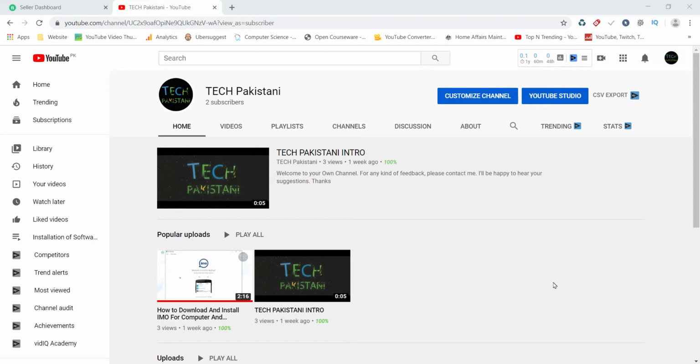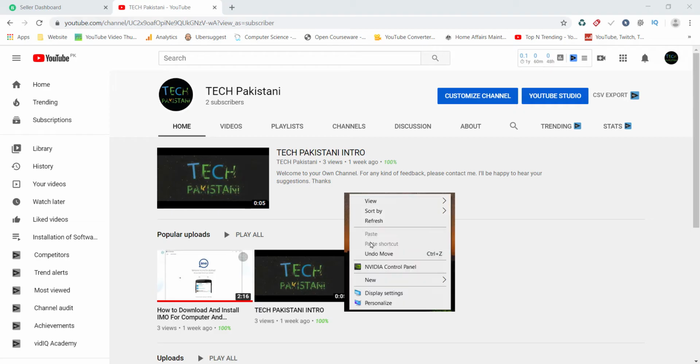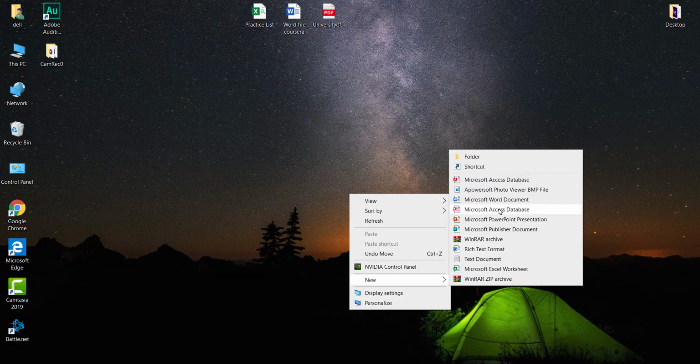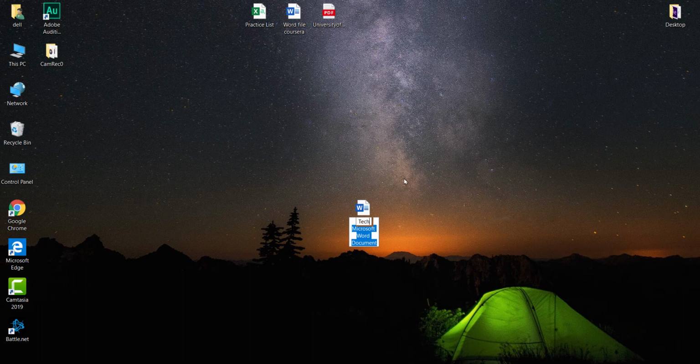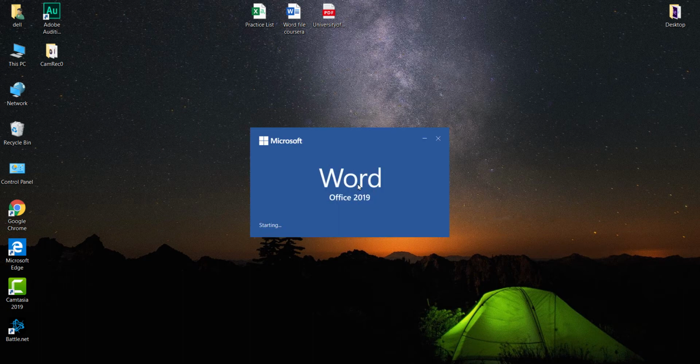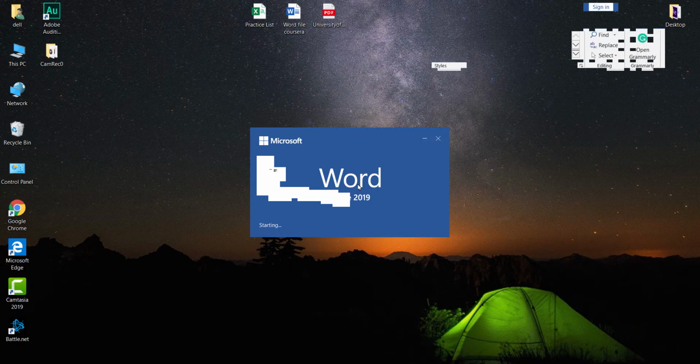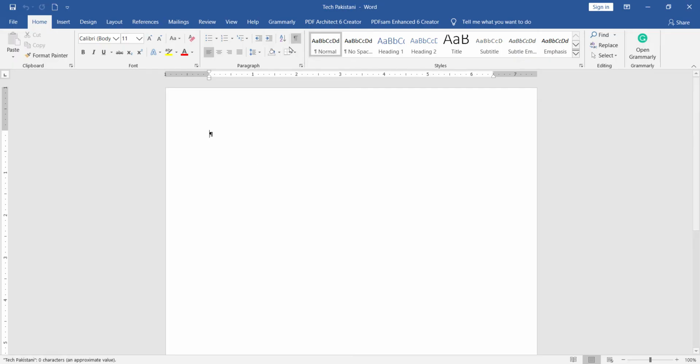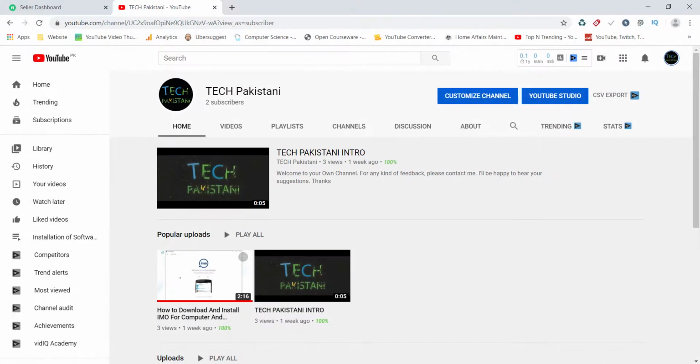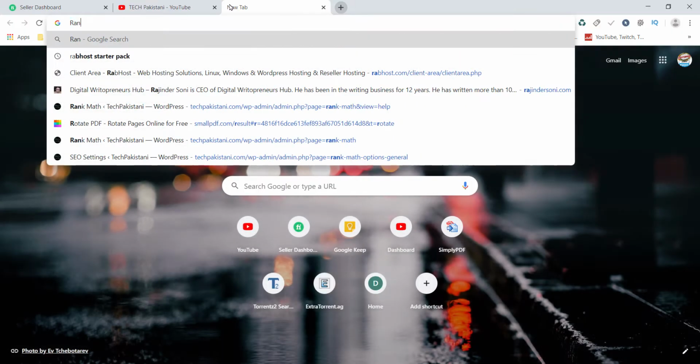Today we are going to learn about the underline option in Word. So let's start. First of all, we will create a new Word file. Okay, so I have Office 2019 installed. Let's type some random text.